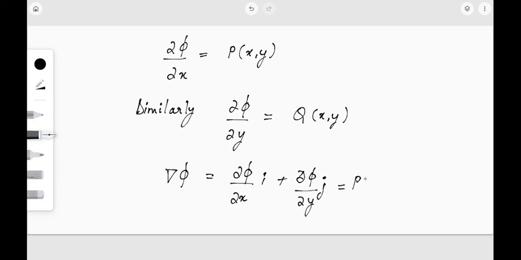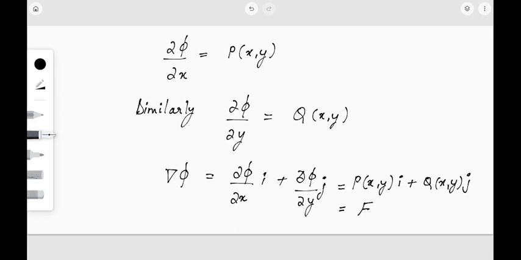This is P of x, y i plus Q of x comma y j. Now what was our considered value of F? It was the same, right? We had considered that F was P of x, y i plus Q of x comma y j. So we get gradient phi is equal to F.